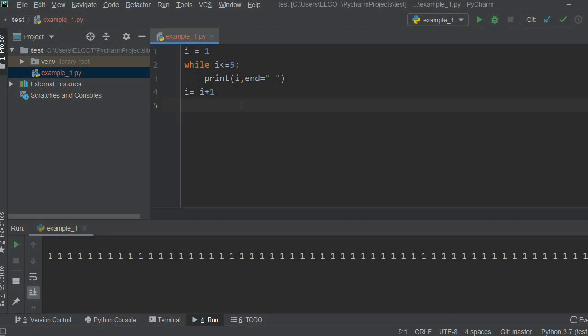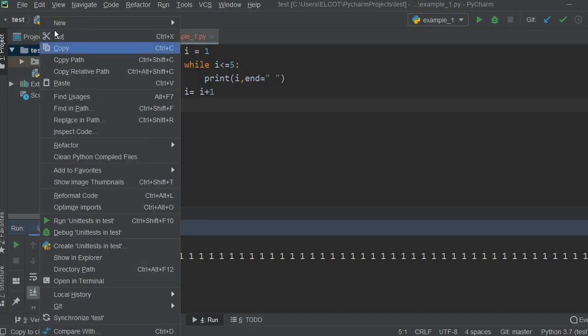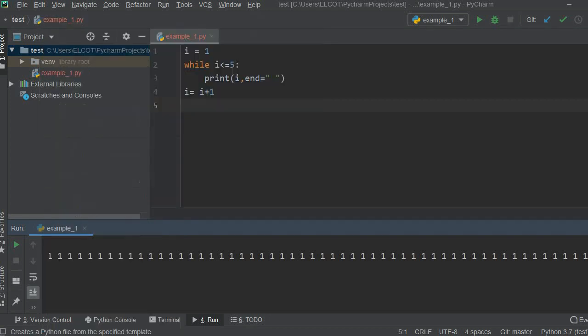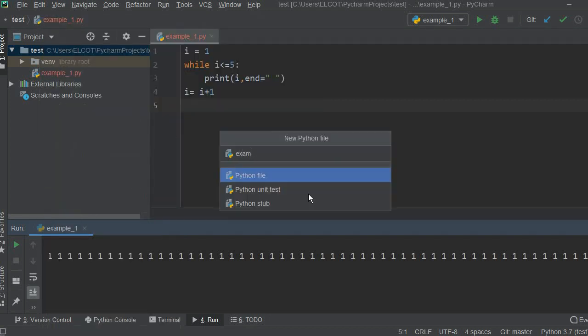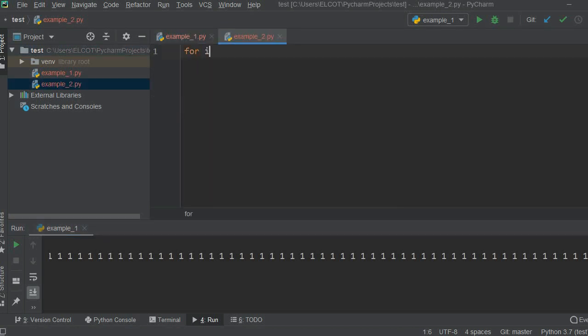As I said before, you can create n number of files under your one project. So I'm going to create one more file under this project for your understanding. Right click here, new Python file, and I'm giving example 2. Okay. Because now we are going to see an example for loop. For I in range. Okay, here for loop we are using range function. As said before, we have to use range function for loop.